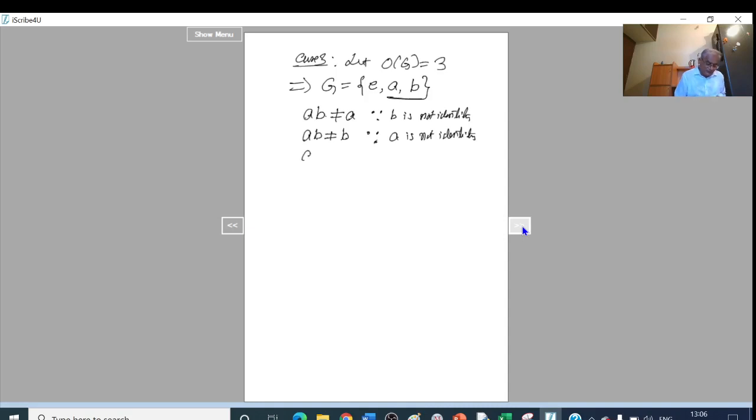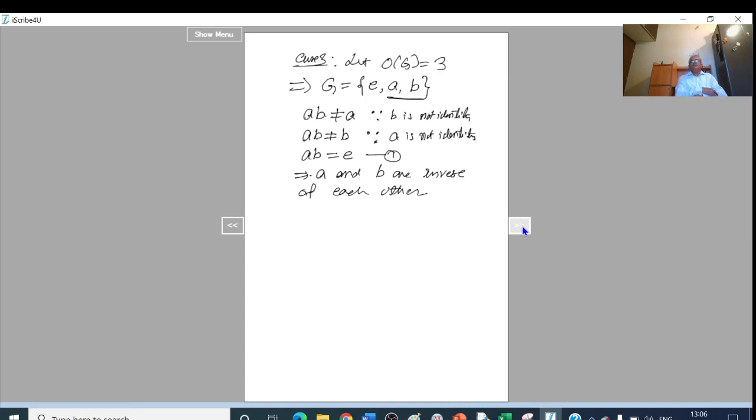Then what is the possibility? AB must be equal to E. So this is the only possibility. AB equal to E. What does this imply? AB equal to E means A and B are inverses of each other.